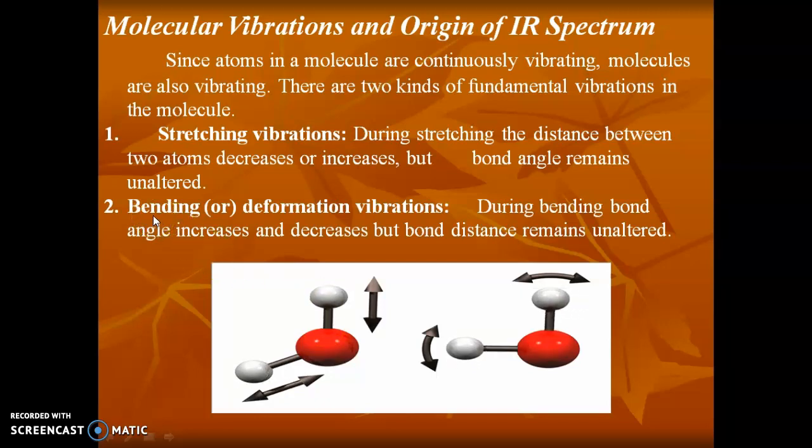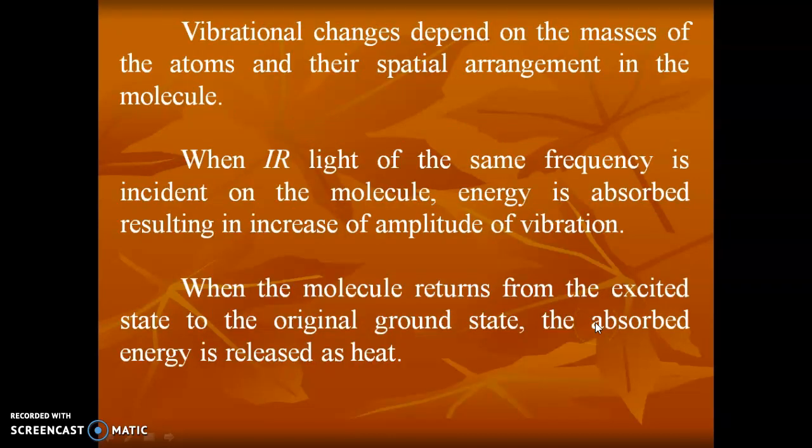The next is bending vibrations. During the bending vibration, the bond angle increases or decreases, but the bond distance remains unaltered. You can see this from the second picture. Here, the bond angle increases or decreases, but the bond distance remains unaltered. The vibrational changes depend on the mass of the atoms and the spatial arrangements in the molecule. When IR light of the same frequency is incident on the molecule, the energy is absorbed, resulting in increasing amplitude of vibration. When the molecule returns from the excited state to the ground state, the absorbed energy is released as heat.